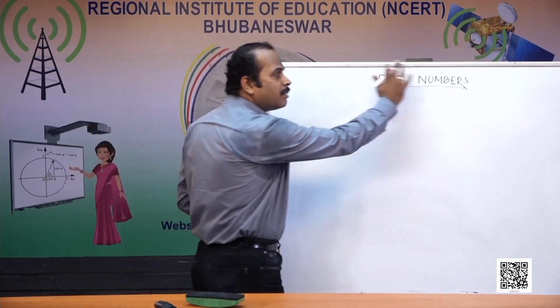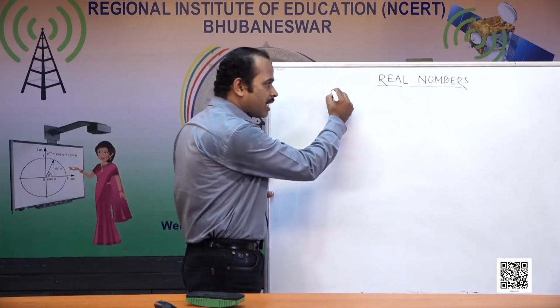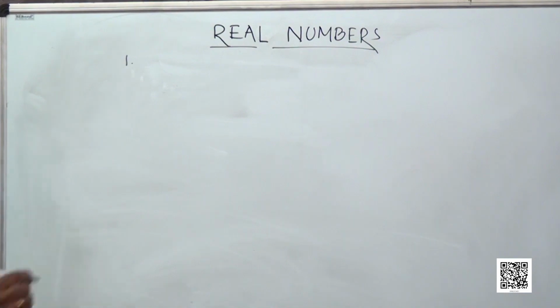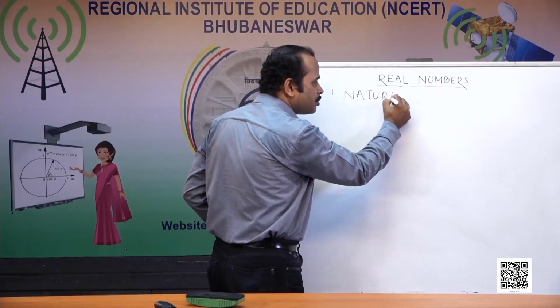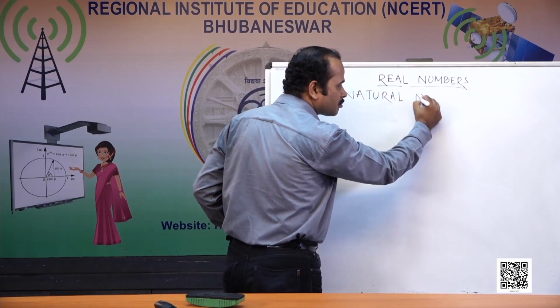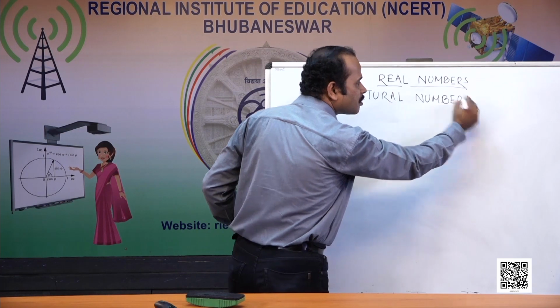So let us see what we learned today. We learned about real numbers, and under real numbers, first natural numbers. Natural numbers are the numbers used for counting purposes.